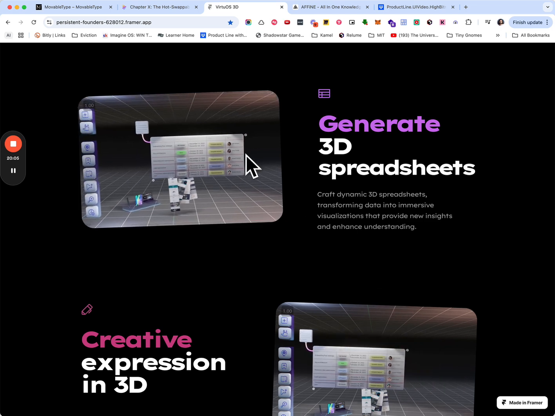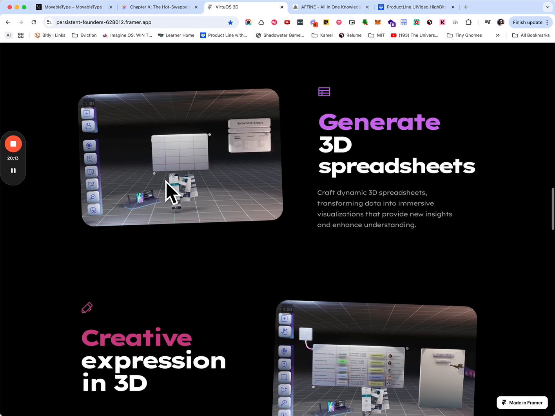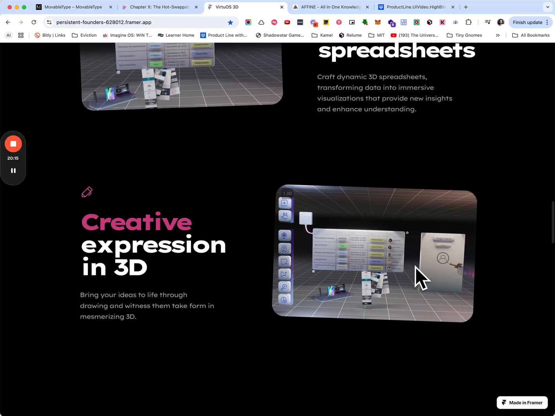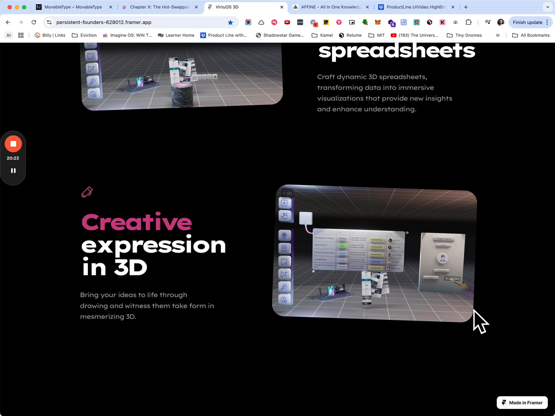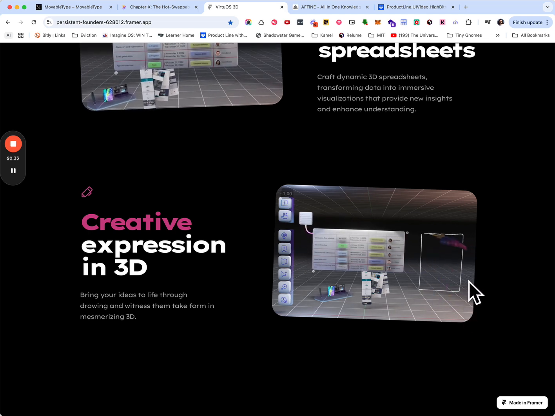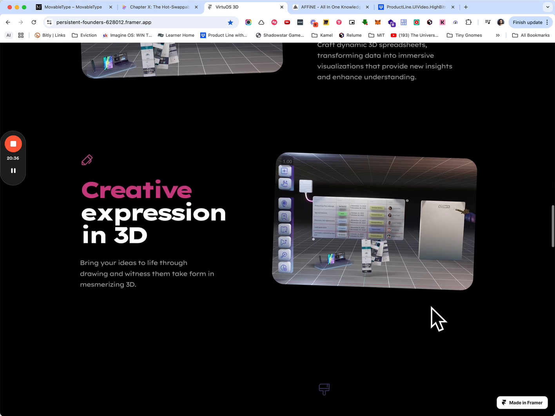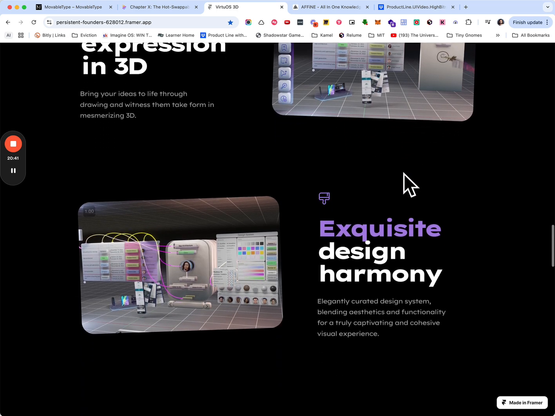But where it really gets interesting is this idea of 3D spreadsheets. If you can organize your data three-dimensionally as spreadsheets, and then you can connect those spreadsheets to interfaces. So here you can see on the right someone's drawing an interface. And then in just a moment they're going to link the spreadsheet to the interface. So they could draw a whole bunch of different interfaces in different styles, and the data just links from the spreadsheet, and when they change the data in the interface, it updates the spreadsheet. When they update the spreadsheet, it updates the interface, and you can have multiple interfaces connecting to the same data. Once people understand this, then they can really build their own apps and experiences on the fly.